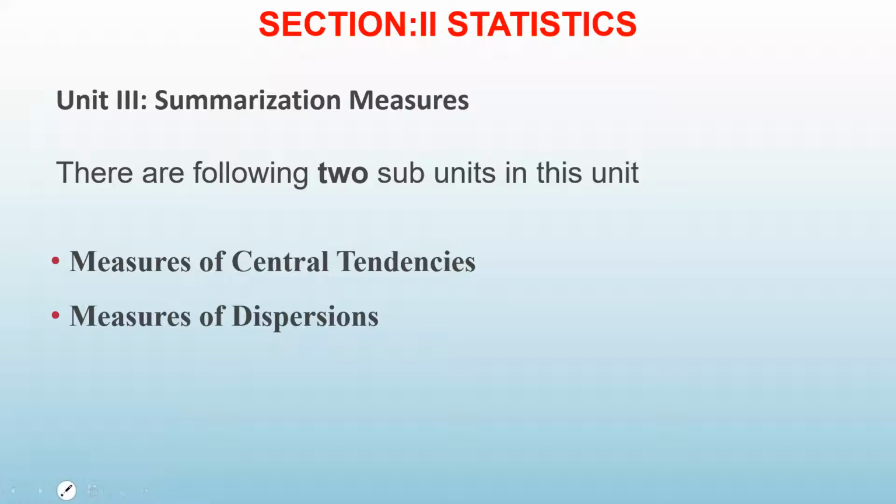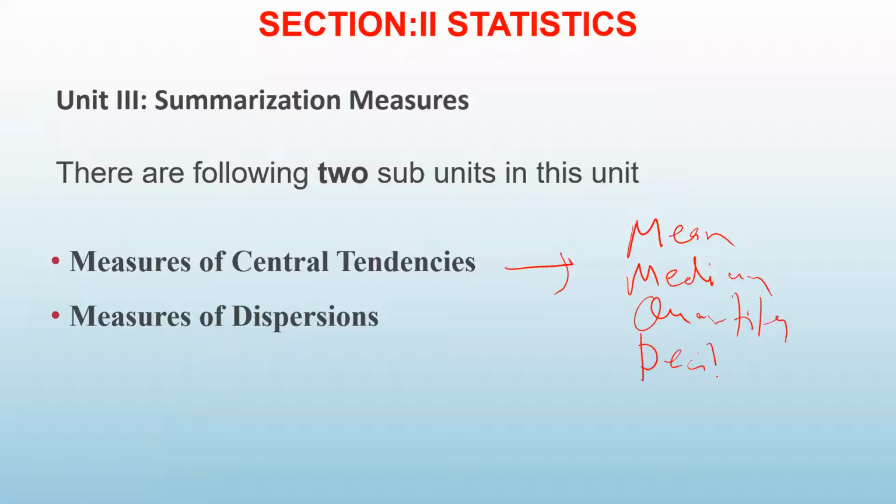In this, what we have learned, क्या क्या पढ़ा हमने इसमें? We have learned what is mean, correct? How to find out median. Yes. What is quartiles, deciles, percentiles, and one more thing. What was that? Mode. So these are the things which we have studied in this subunit, correct? Today we are going to start with measures of dispersion.